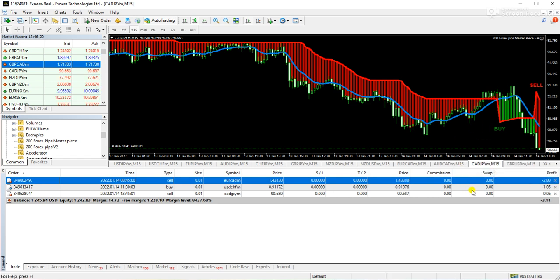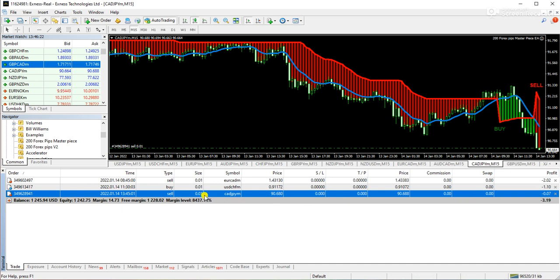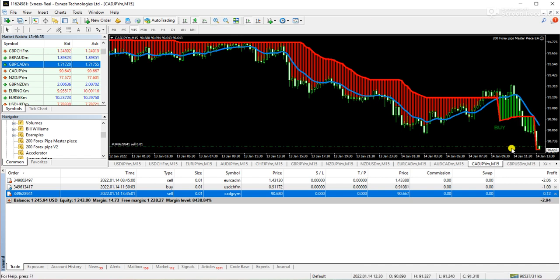Okay, now look at here. The expert advisor has taken a sell trade on CAD JPY, and it's just taken because you can see we have received a sell signal here. The signal is blinking because this is fixed. Don't worry about it. Otherwise, the EA does not take the trade, and you can see it came into my profit.